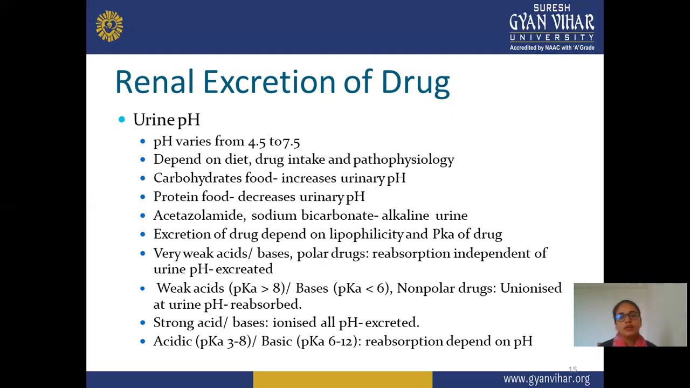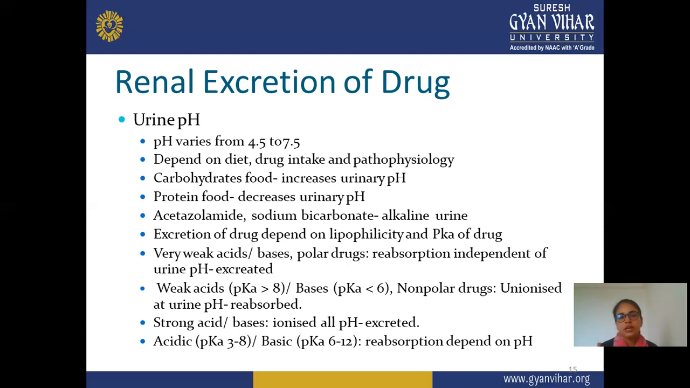And next is carbohydrate food increases urinary pH. If you are taking carbohydrate-containing food, then the pH increases, or it shows a more neutral and alkaline pH. And if you are taking protein food, then it decreases urinary pH. It's just the opposite. Carbohydrate-type food increases the pH range, while protein food decreases it.